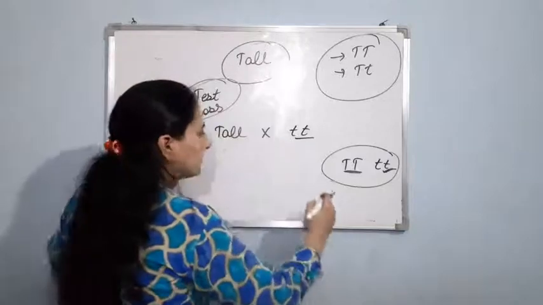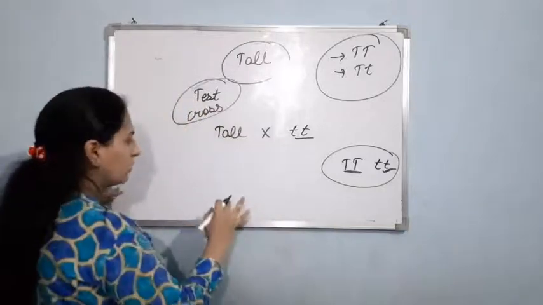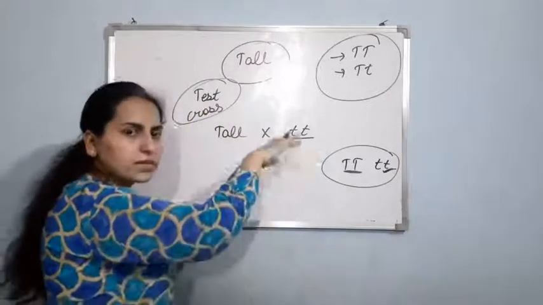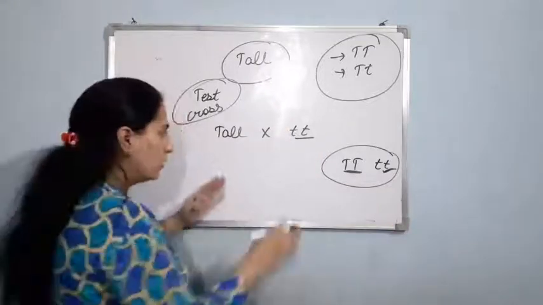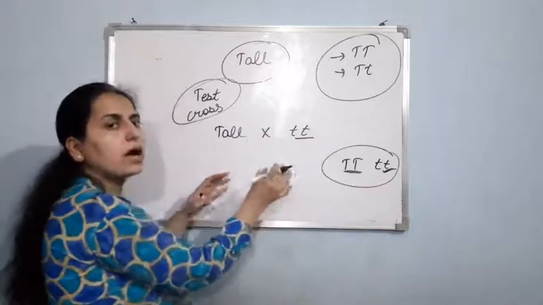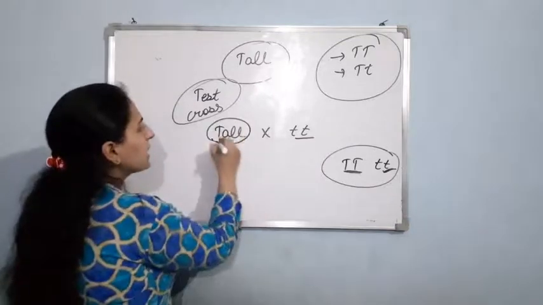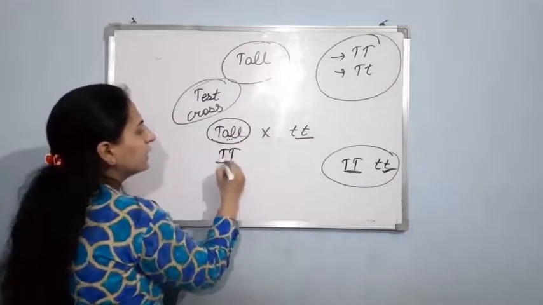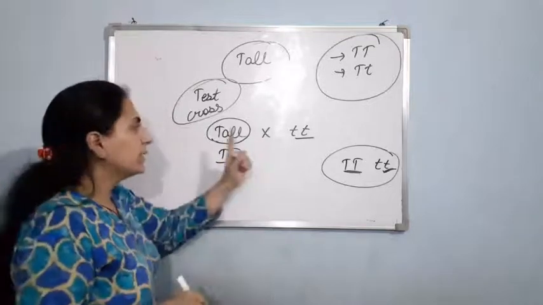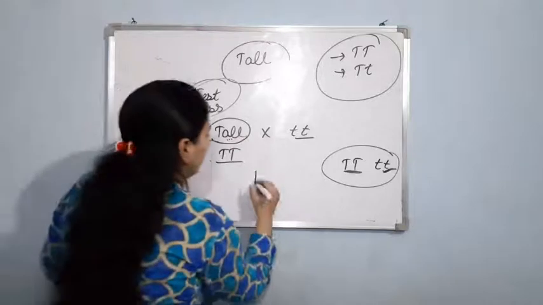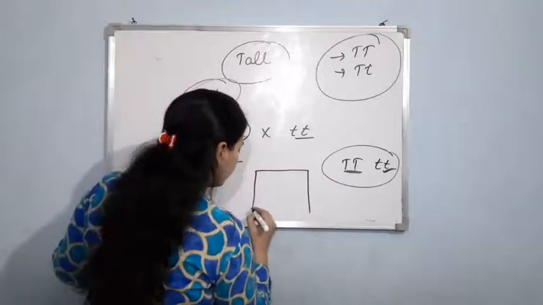Now see the results. If all the babies, all the plants produced are tall, then it means that its genotype is capital T capital T. Am I clear? Now how? Let me explain. Let me make a Punnett square.